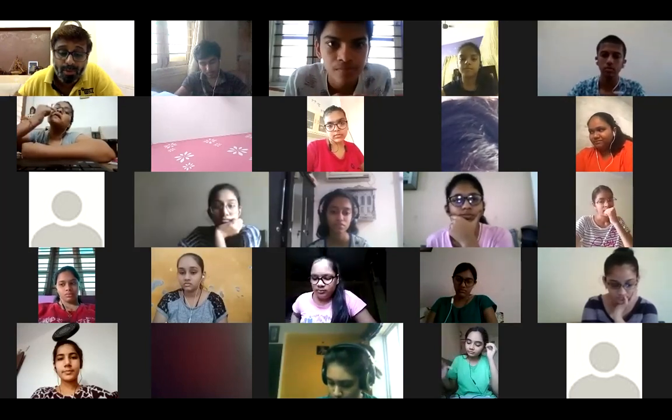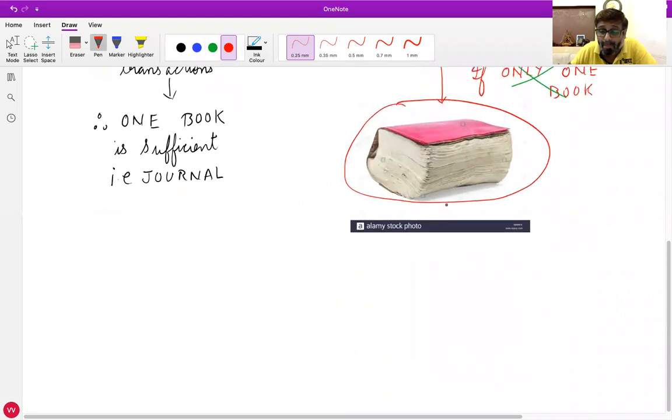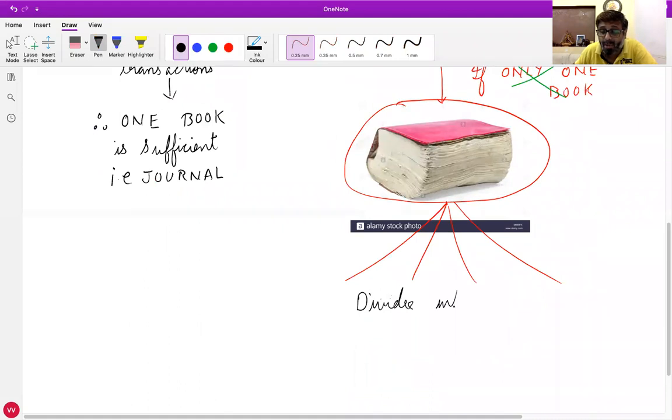So what do they do? What the big businesses do? This is not possible. So what do the big businesses do? They divide this one big book into several books. Okay, they divide it into several books. These several books are called subsidiary books.